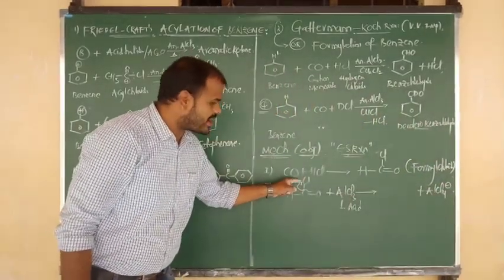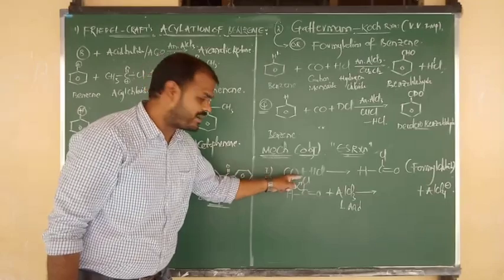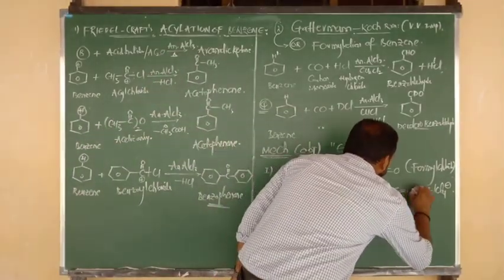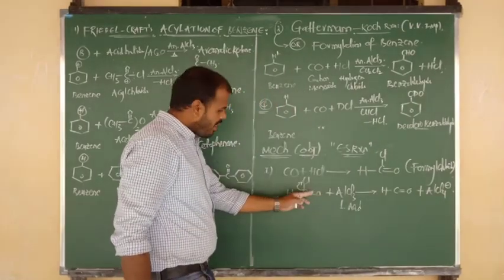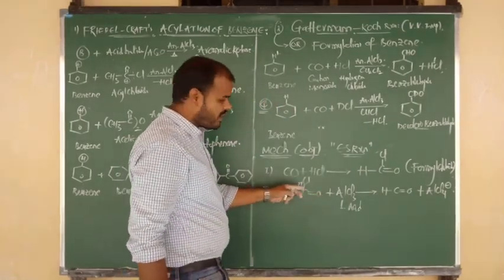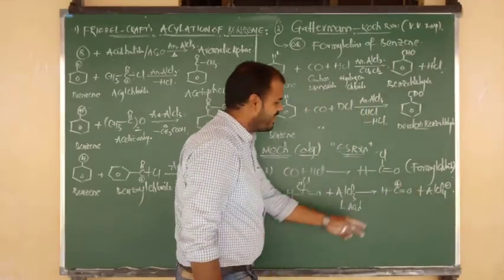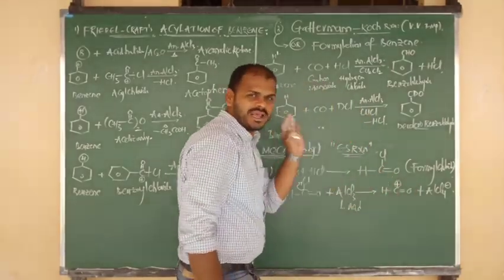After the delocalization of such a bond, the central carbon contains a positive charge. So H bonded to C, C double bond O. After the donation of such a sigma bond, the central carbon contains a positive charge. Now H C double bond O plus.